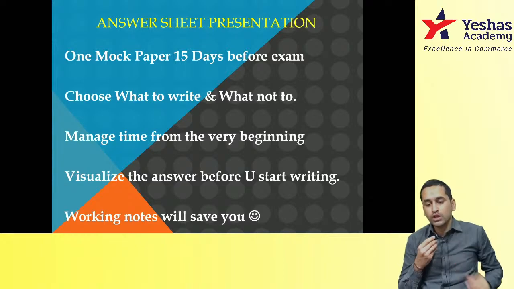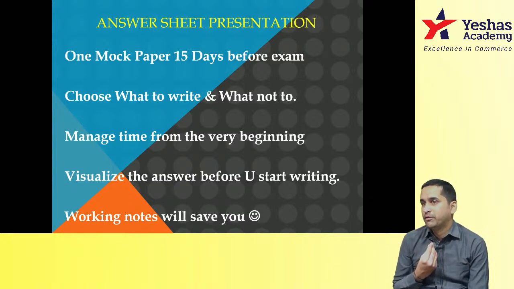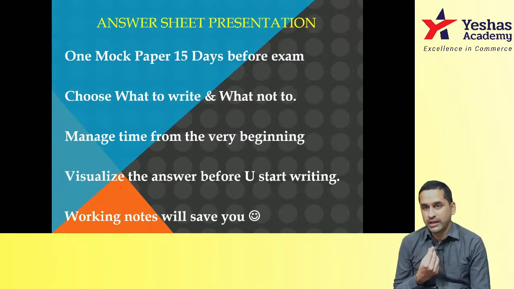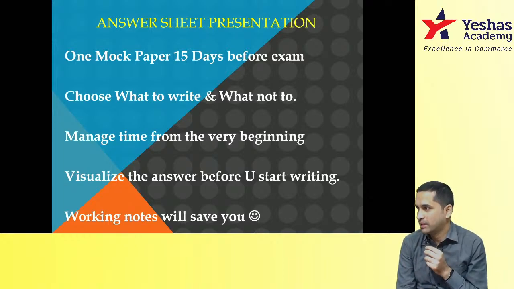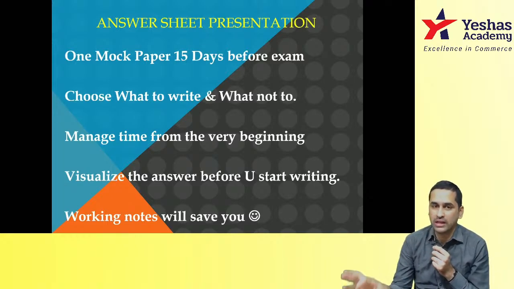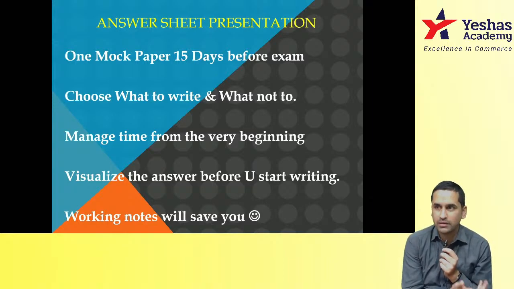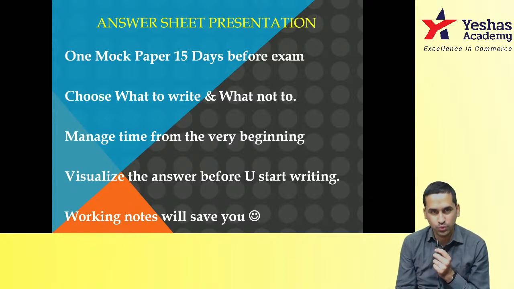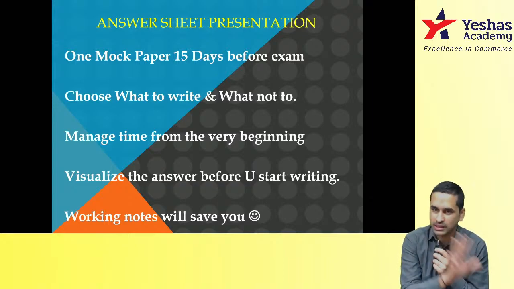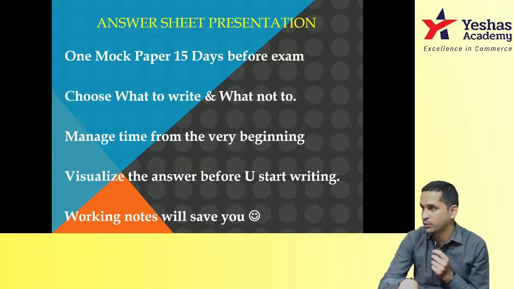Second, choose what to write and what not to write. This is for the optional questions, correct? You will have 5 questions and you need to write any 4. In the first 15 minutes in exam, when they give you question paper without answer booklet, instead of reading that first question, which is anyway compulsory and you have to write, better you read other questions starting from question number 2. I'm talking about costing paper, FM paper, accounts paper, where first question is compulsory question. Not the MCQ pattern papers, I'm talking about non-MCQ papers.